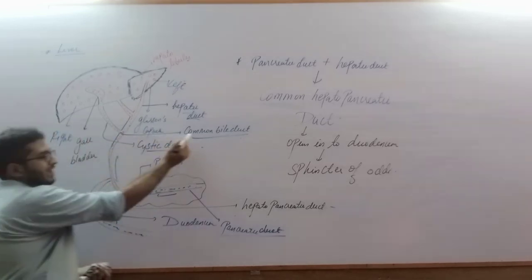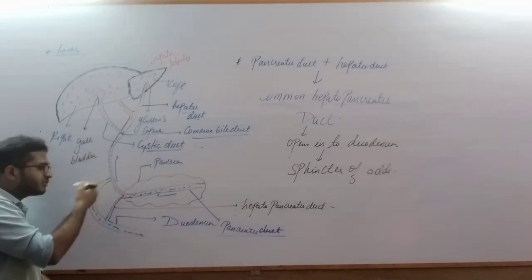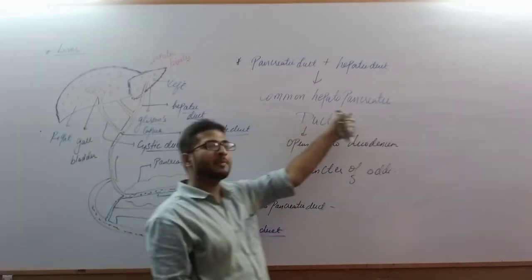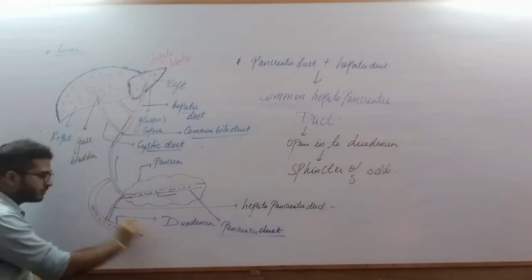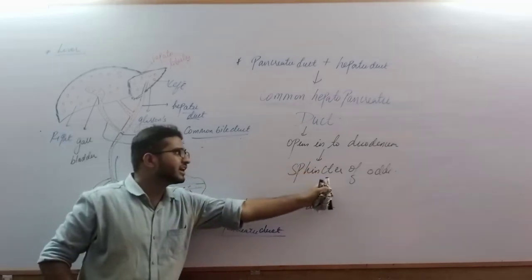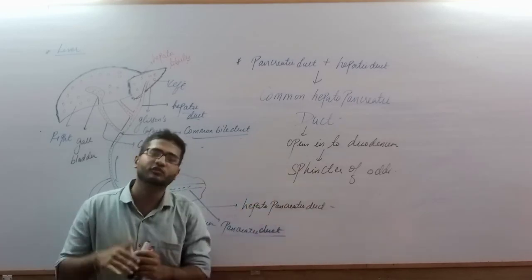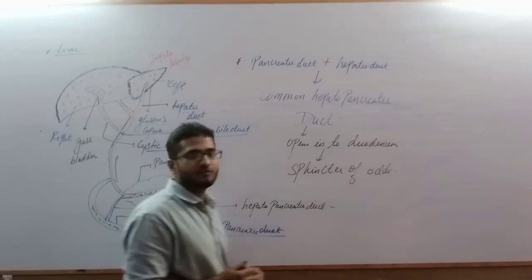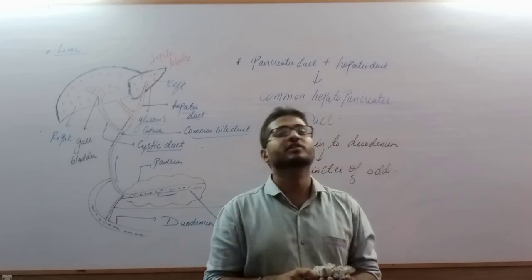Both these combine as the common bile duct. Okay, this common bile duct enters into the pancreas, combining with the pancreatic duct, and the duct is called the common hepatopancreatic duct. Okay, this common hepatopancreatic duct opens into the duodenum. This is the C-shaped duodenum. Okay, and it is guarded by a sphincter, that is what we call the sphincter of Oddi. Okay. Now in the next part we will discuss the pancreas as an important accessory digestive gland.